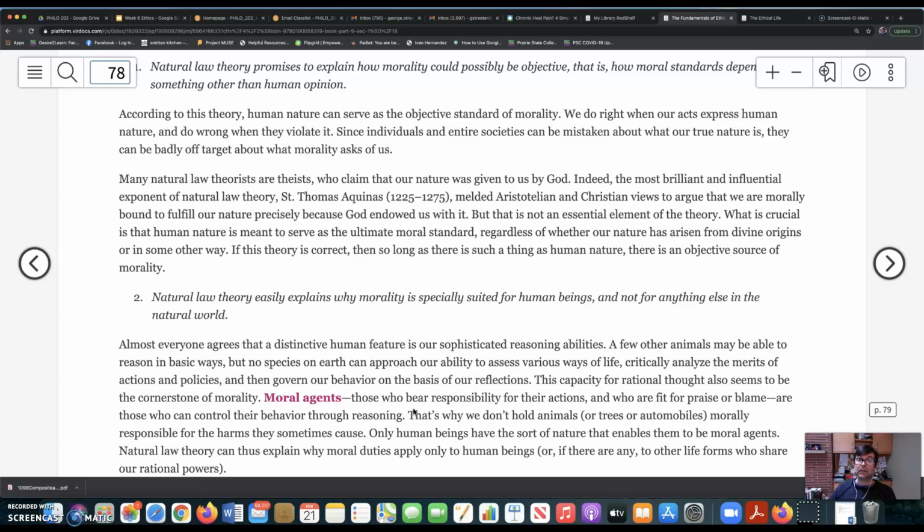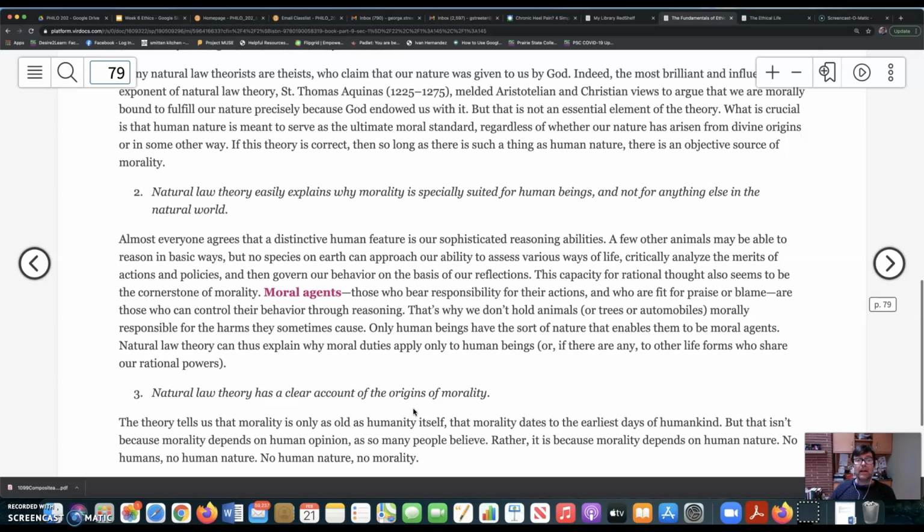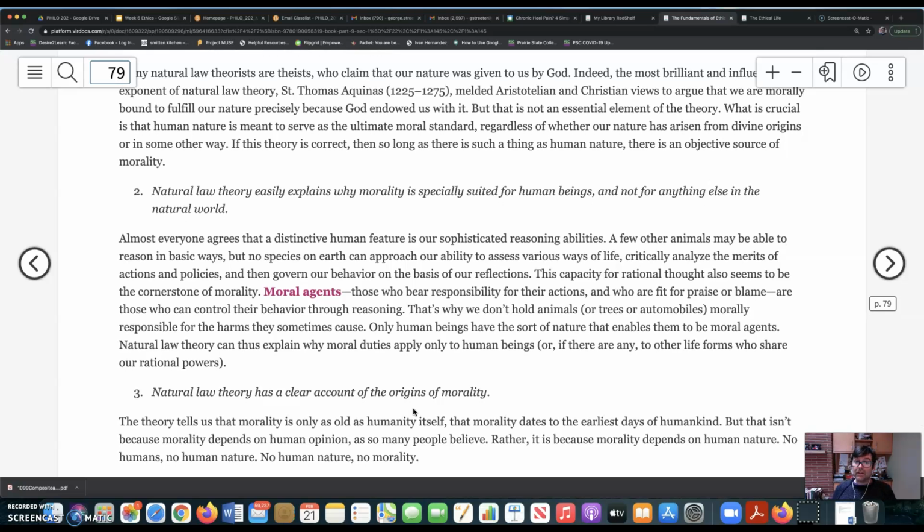It gives us a clear explanation of the objectivity of morality. It also explains why morality is especially suited for human beings, because unlike the other animals, human beings have more sophisticated reasoning abilities. What distinguishes our nature as human beings is that we're rational, that we make decisions on the basis of reasons. We can assess different types of choices, different ways of living. We can analyze actions and policies, and we can give ourselves laws or principles that govern our behavior. We're not just creatures of instinct. So this capacity for rational thought, as he says, seems to be the cornerstone of morality.